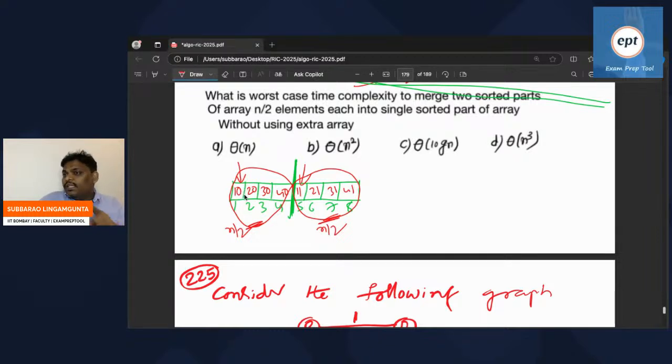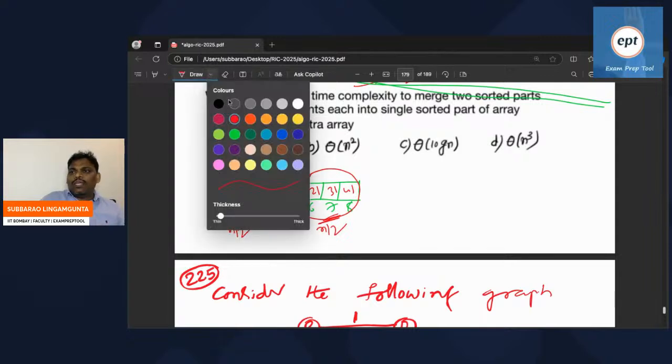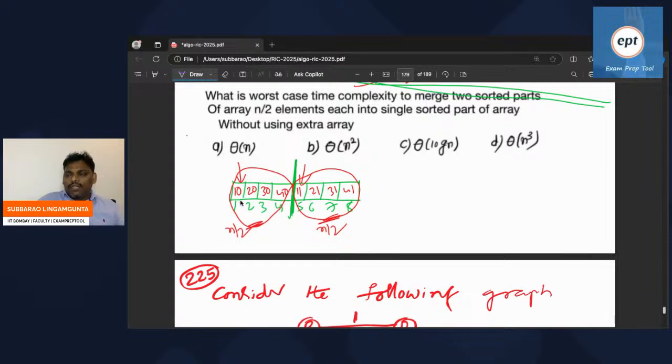But he is saying that you cannot take one more extra array. Then how will you manage? Nothing there. See this one, it is the first, right? Compare this one and this one. Whoever is the minimum, keep in the first place. You cannot take an extra array, keep it there only.